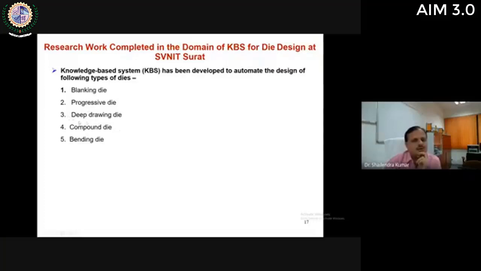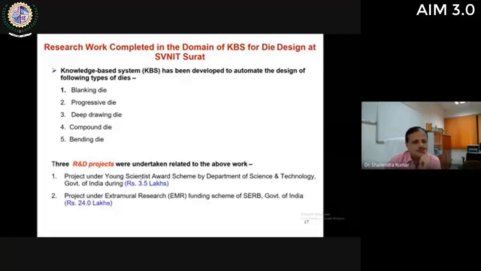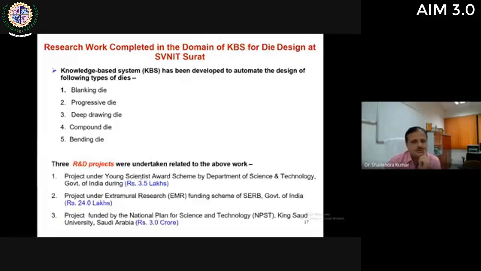And then compound die was automated by another PhD student, Dr. Sachin Kashid. And then bending die was automated by one of my students, Dr. Deepak Panghal.